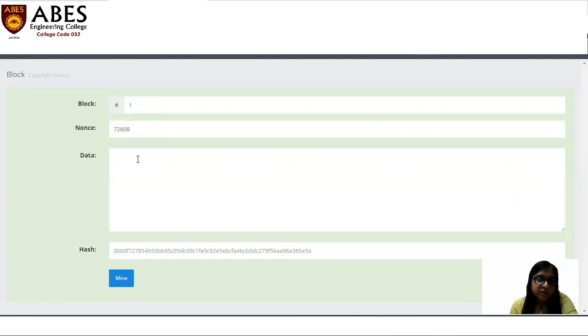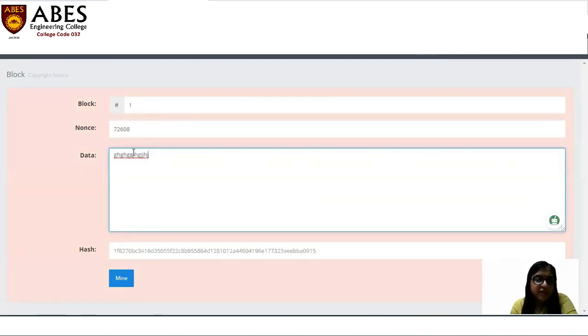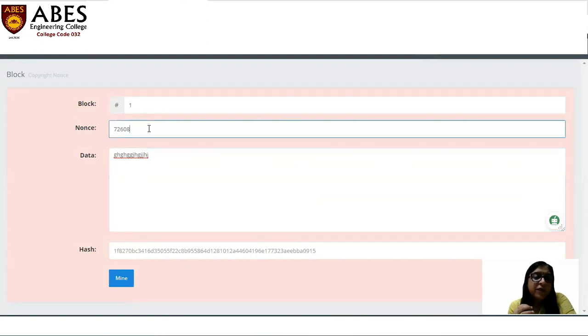Suppose this is our transactions, right? And for a node to become a miner, it has to find the nonce number with which it can create the leading zeros in the hash, right? Meaning to create the leading zeros, the miner will have to find the nonce number, right? And to find this nonce number requires very high computing power, and that miner will use their electricity to find this nonce number, right?